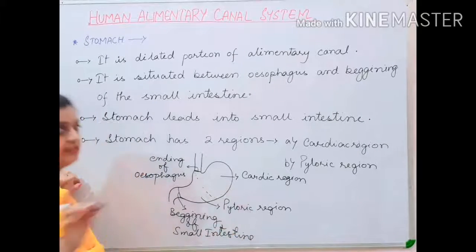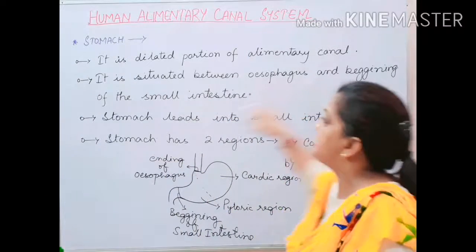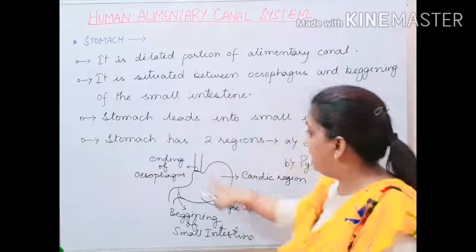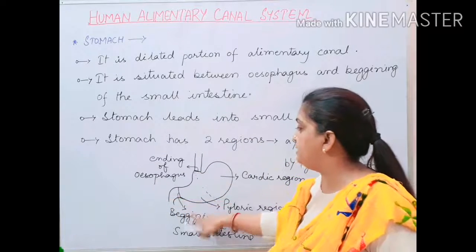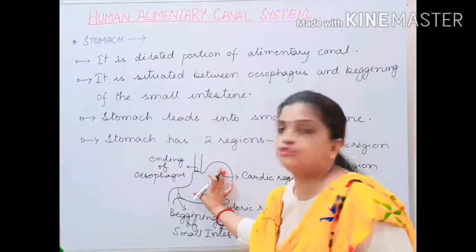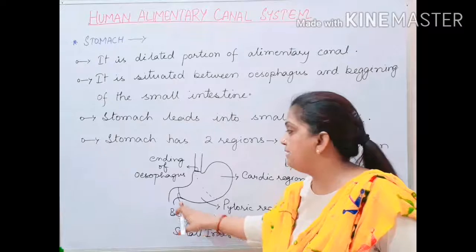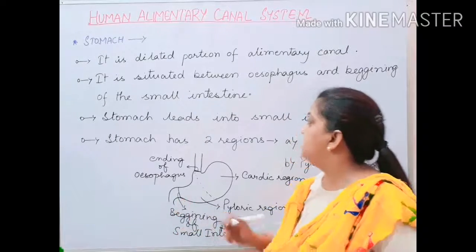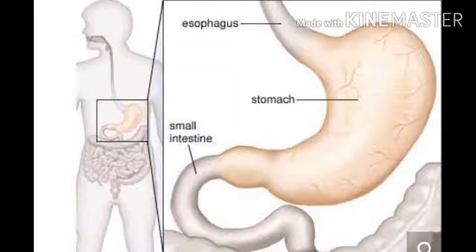Hope children the sentence is clear, that it is situated between the oesophagus and the beginning of the small intestine. So this portion is your stomach, which is located in between the oesophagus and your small intestine. Now children, this stomach opens into the small intestine.